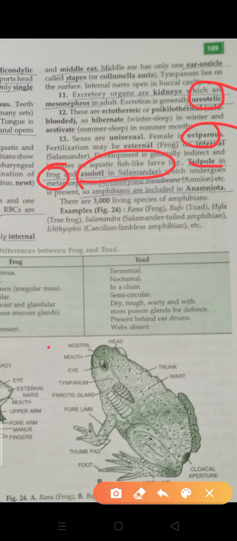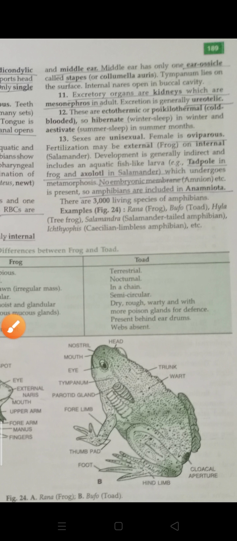In higher classes you will read about the neoteny process. This is not in your course, but it is present. So 3000 living species are present in amphibians, with examples as given here.